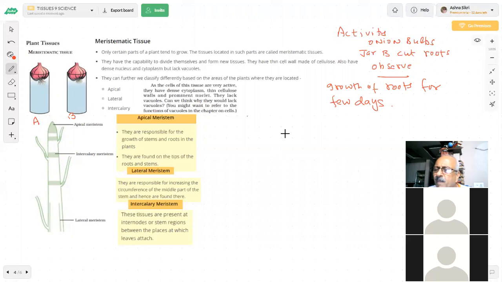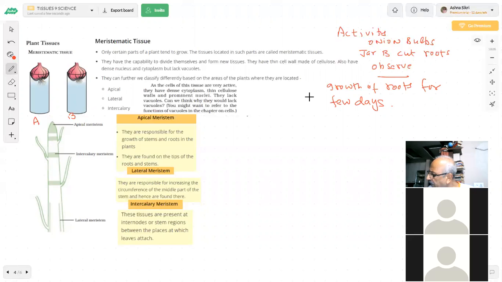Can you do this experiment at home? Tell me, is it difficult, or can you do it? Take 2 glass jars, fill them with water. Take 2 onion bulbs and place one in each, and observe the growth of the roots in the bulb for a few days.